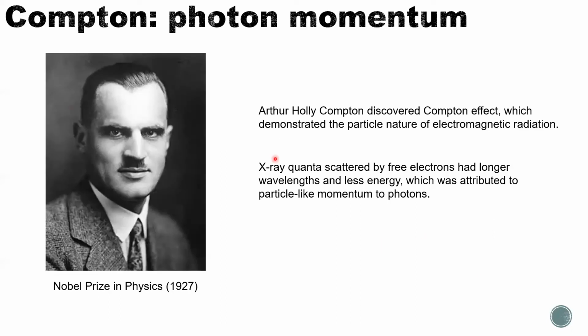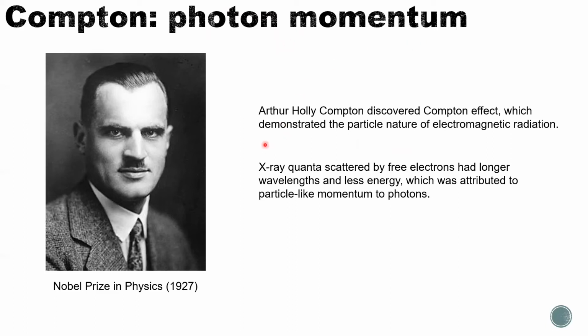Compton demonstrated the particle nature of electromagnetic radiation. Electromagnetic radiation is just a fancy way to say light. He demonstrated that light is not just a wave; it has some features of particles. So you can describe his contribution as discovering the photon momentum.